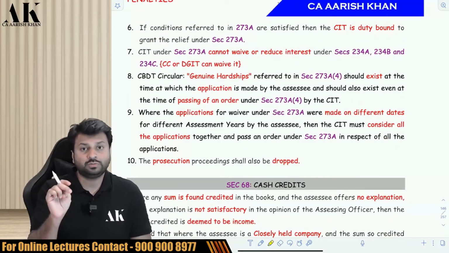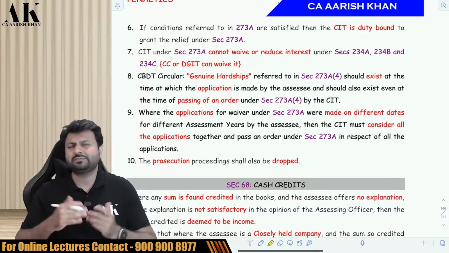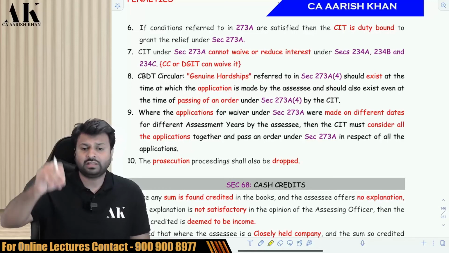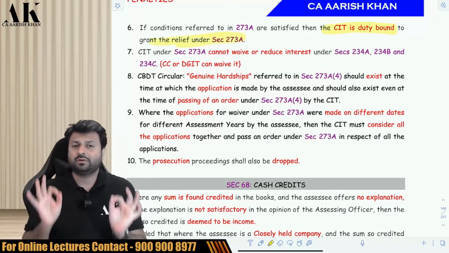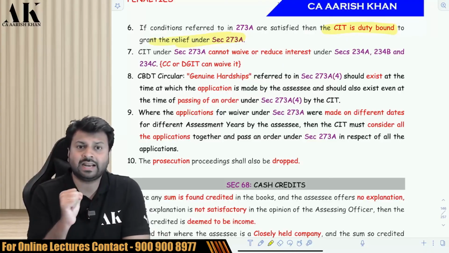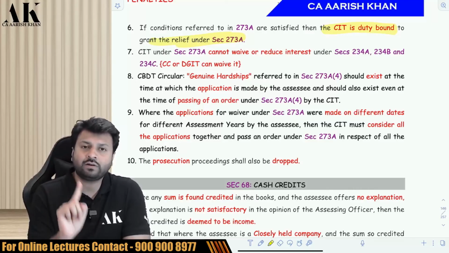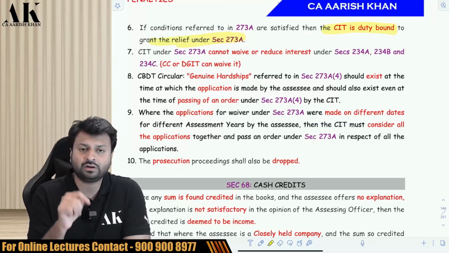Now, the next provision is only for 273A4. 273A4 says what? There has to be genuine hardship. The next provision is for both the sections. This is the CBDT circular which says that if the assessee has satisfied all the conditions mentioned in section 273A1 or section 273A4, then the CIT is bound to give the relief under 273A.